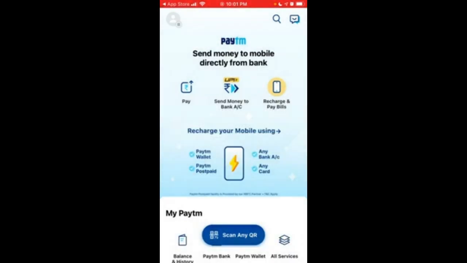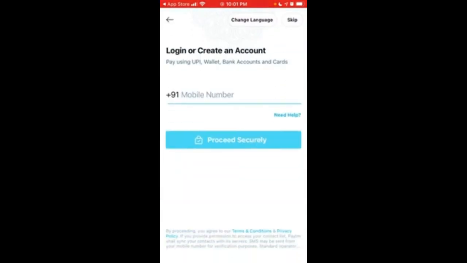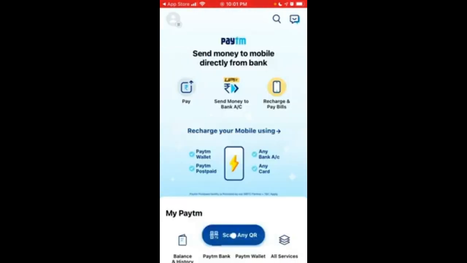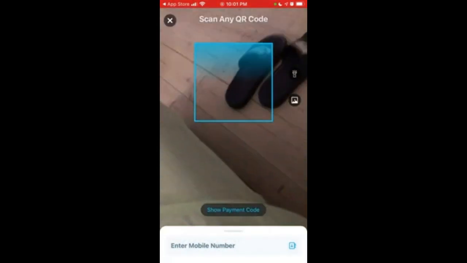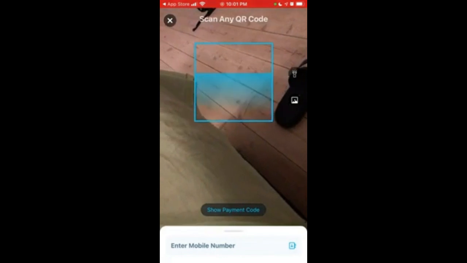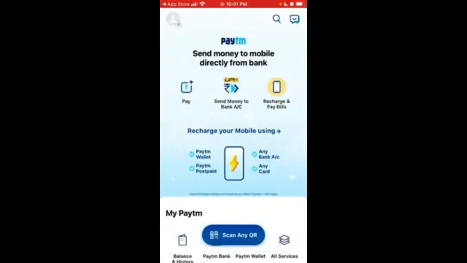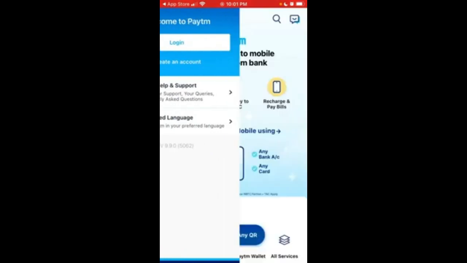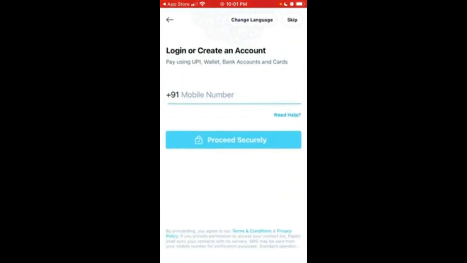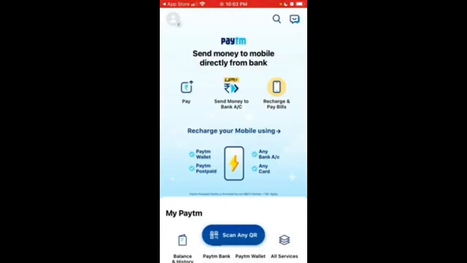You can allow or not allow notifications, and send money to any bank, or you can also pay here. So that's the idea. And also you can create an account. So to create an account, just go here and yeah. So hope that is helpful.